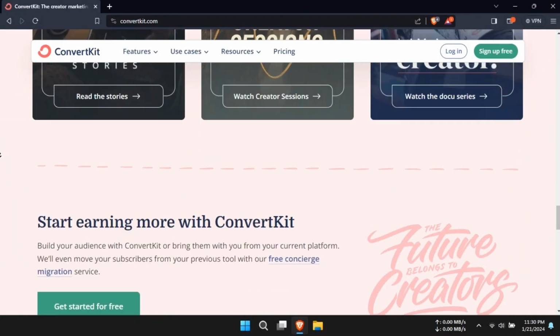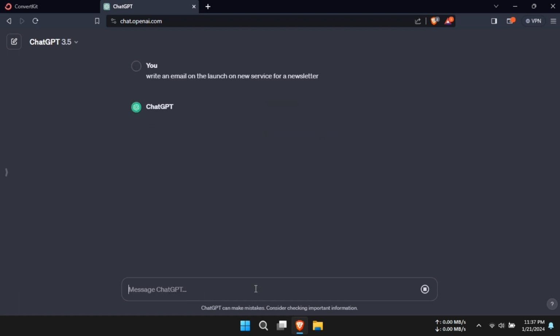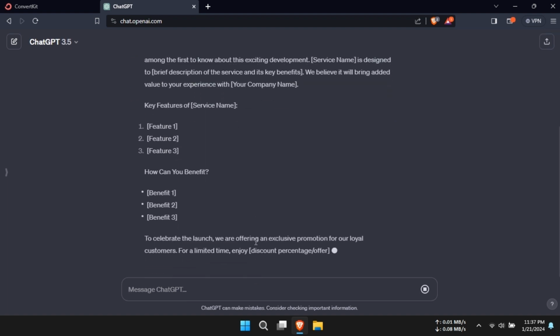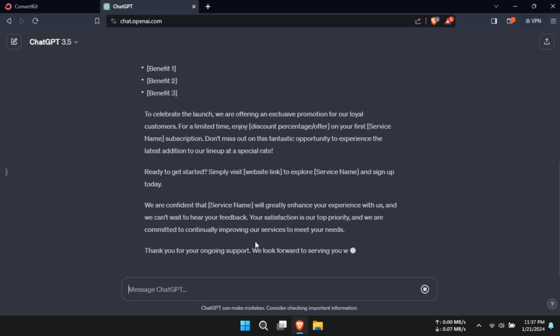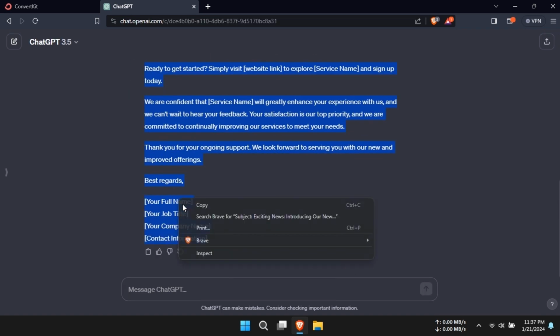First, let's talk about ChatGPT, a cutting-edge AI developed by OpenAI. It's not just a chatbot, it's a powerhouse for content creation. Whether you're a seasoned blogger or just starting out, ChatGPT can elevate your content game to new heights. Imagine having an assistant that helps brainstorm, expand, and refine your ideas into engaging content. ChatGPT does exactly that, bringing creativity and depth to your articles, blog posts, or marketing copy.